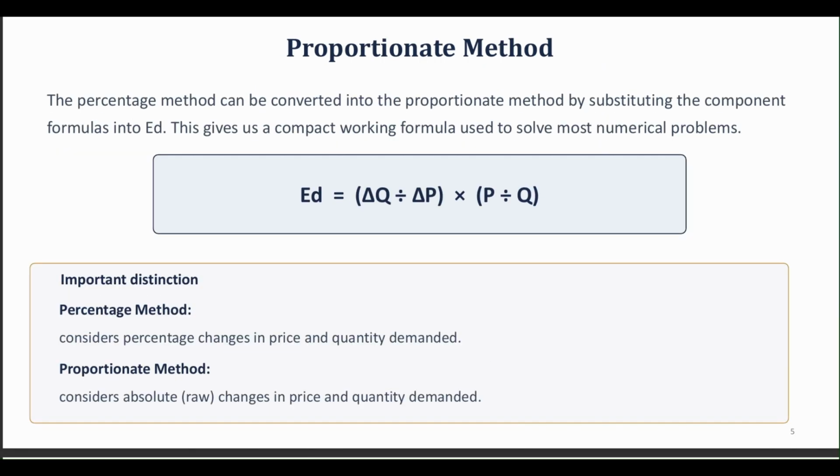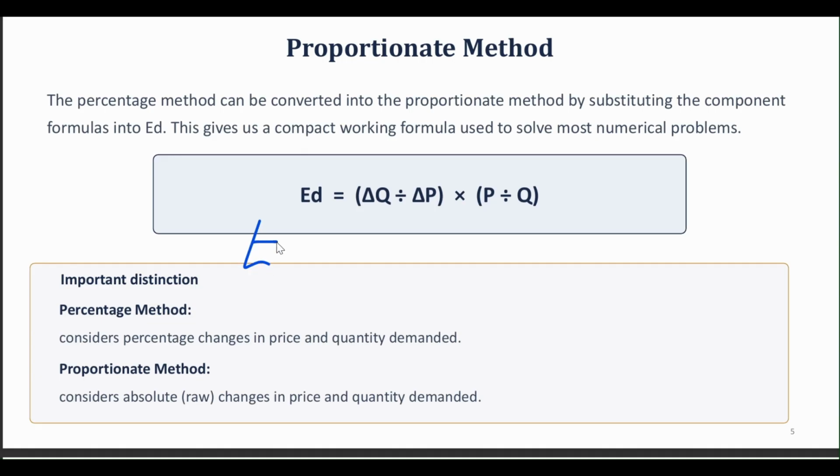Now this is known as the proportionate method. So we talked about the percentage method, and this is the proportionate method. The percentage method can be converted into the proportionate method by substituting the component formulas into the elasticity of demand. Let us see how it is done, okay?